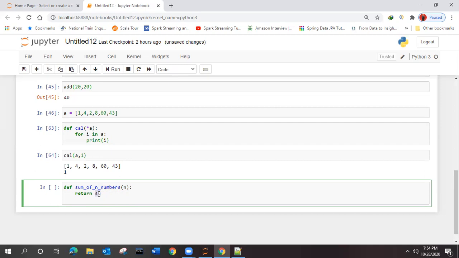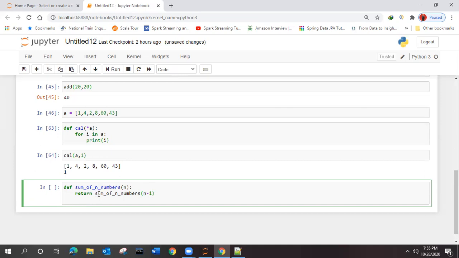Sum equal to n, and then n minus 1. It is not doing a factorial. It is a recursive function, right?